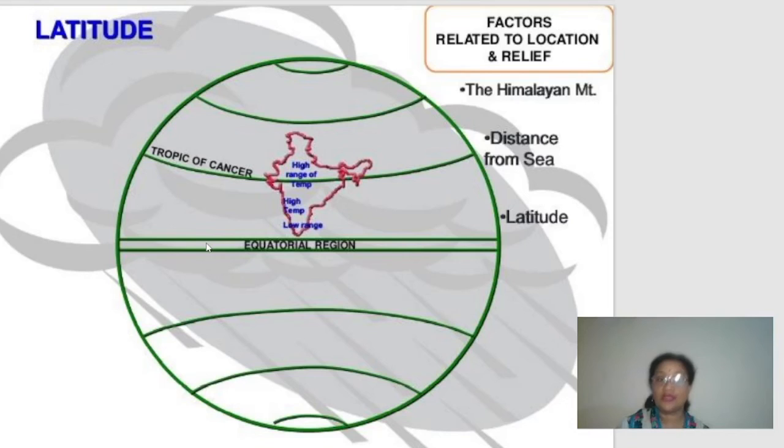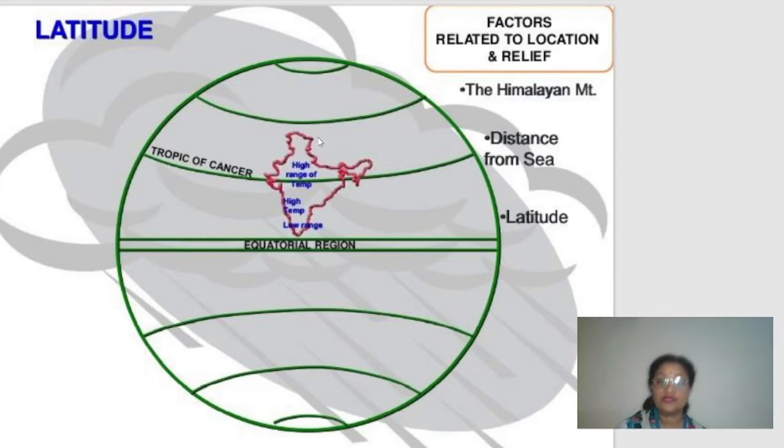Clear? Now why am I telling you about all this? Because here we are referring to that only, because a major part of the Indian subcontinent, you can see, lies in the torrid zone, which is the hottest zone. Clear? So the southern part, at least the portion of India which lies south of Tropic of Cancer, is in the tropical zone. So that area gets very high temperature, right? During summers it's very hot, and generally winters are not so cold. So this is the effect of the latitude.